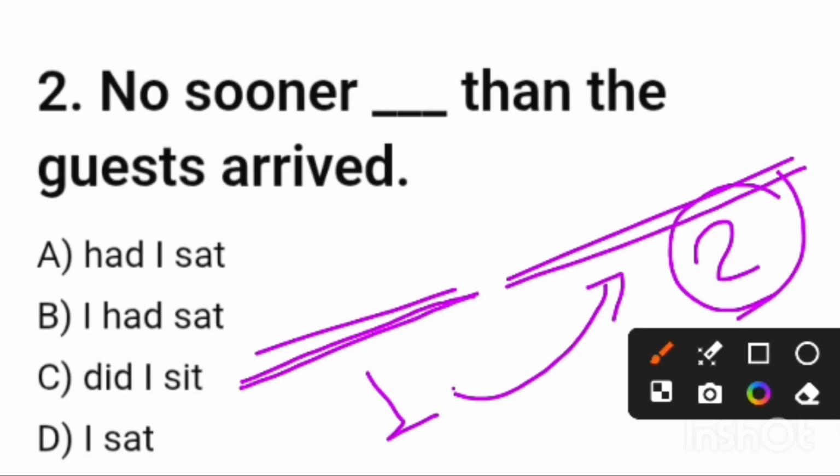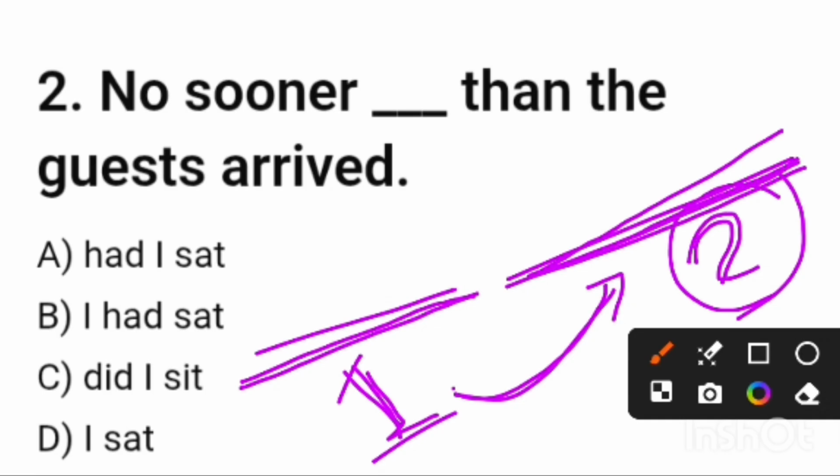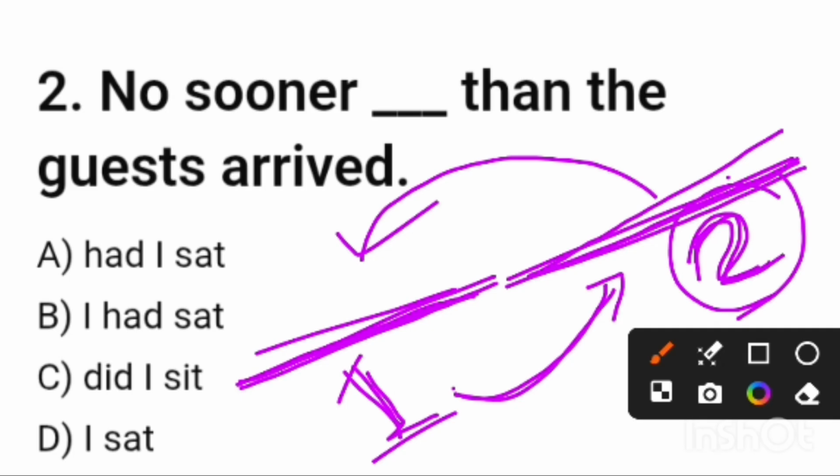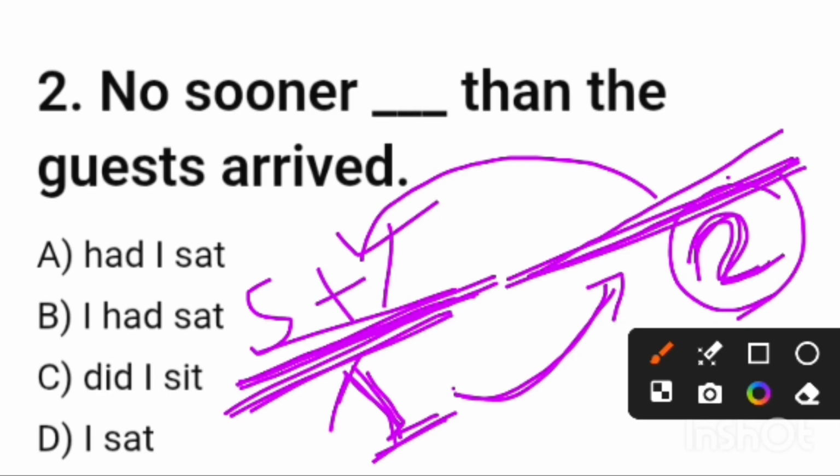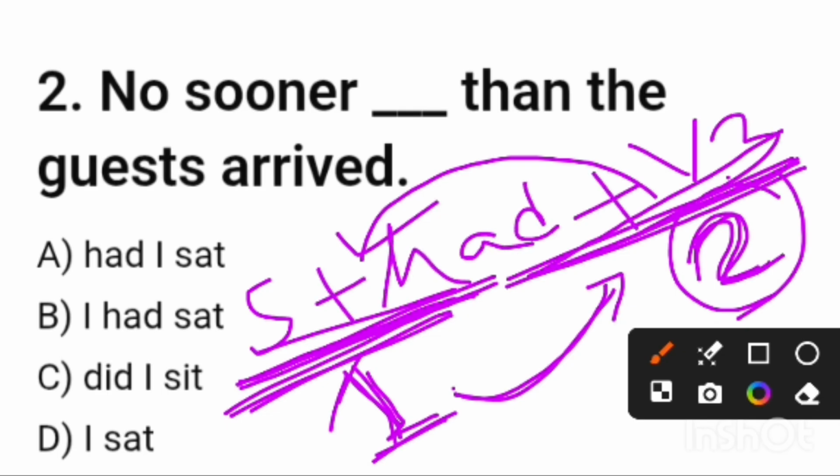But if the first action is related to the second action, the main thing is that action 2 is taking place at a particular time, and we are relating it with the previous one. That means this is the past of the past. So it is called past perfect. That means the first action will be past perfect. Past perfect means subject plus had plus V3. This is the past perfect structure.